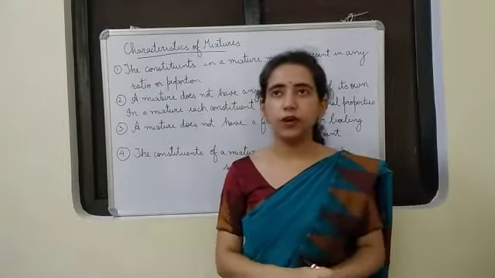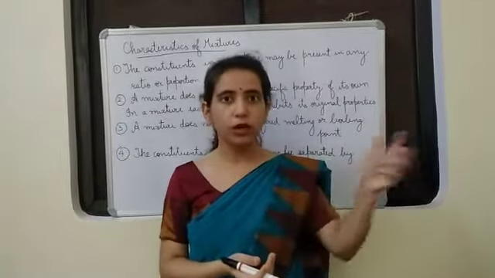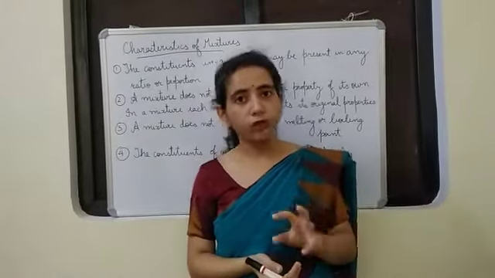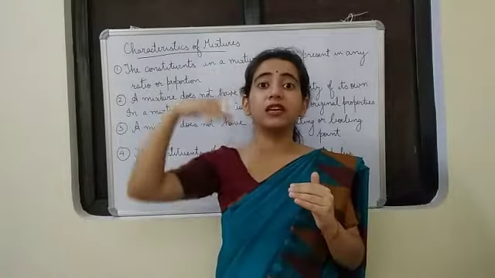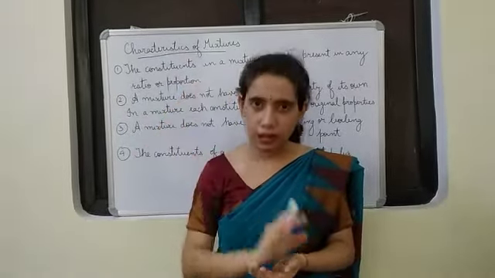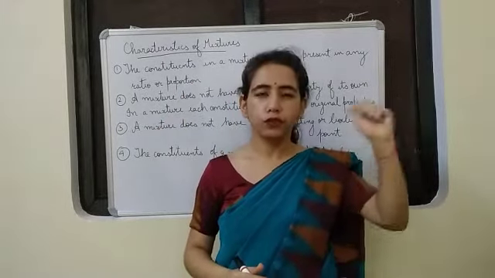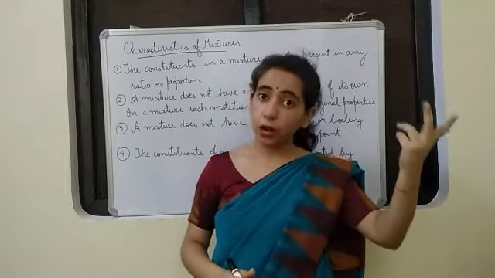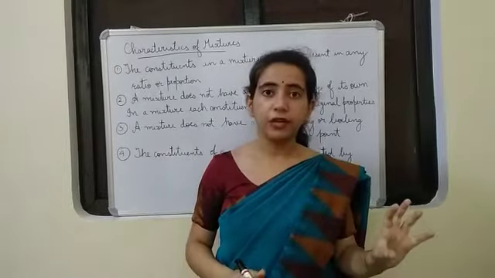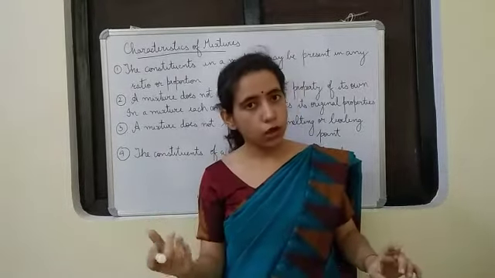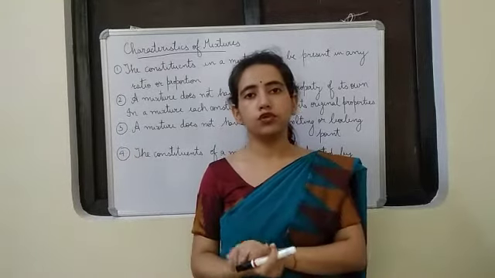In fact, I tell you, if we add more impurities, here salt is an impurity, if we add more of that, the boiling point increases and the melting point decreases. That means a glass of water with 5 spoons of salt in it will have a higher boiling point and a lower melting point in comparison to a glass of water with 1 spoon of salt in it.